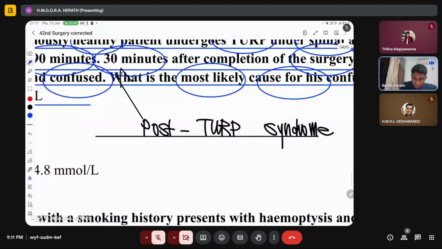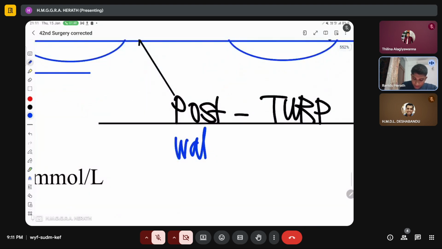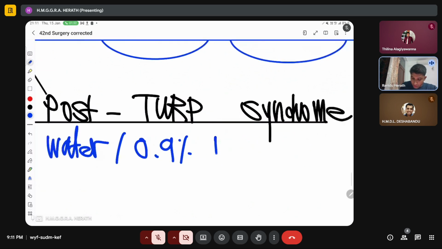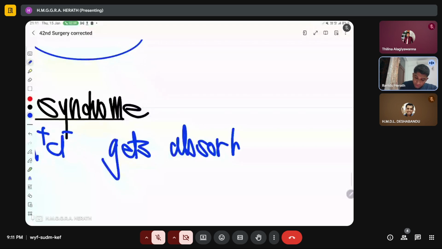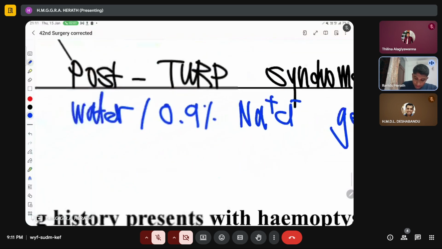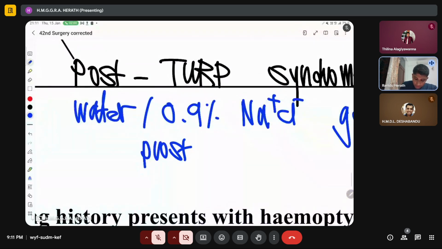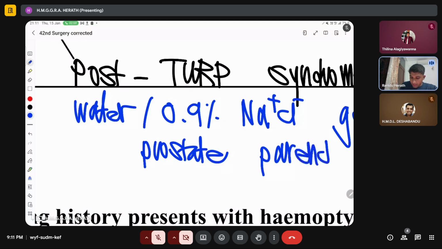So all the water or the saline or the normal saline or 0.9% sodium chloride that is used to wash the prostate gets absorbed through the prostate parenchyma. Okay, so when it gets absorbed through the prostate parenchyma, what will happen is that they will get